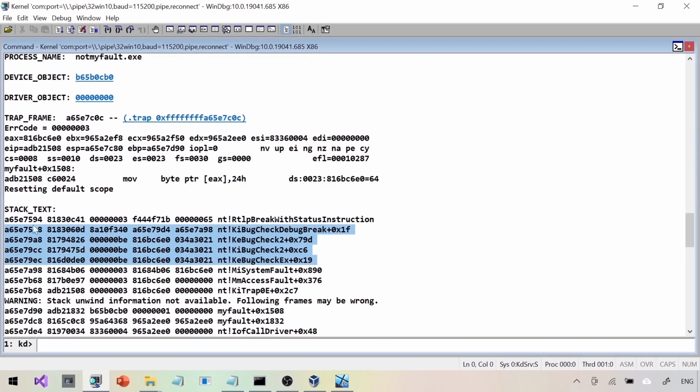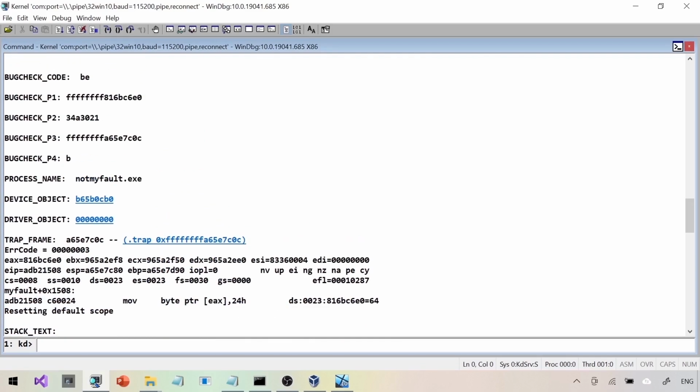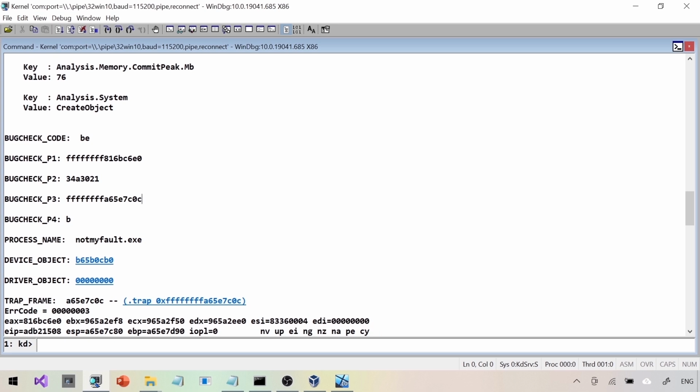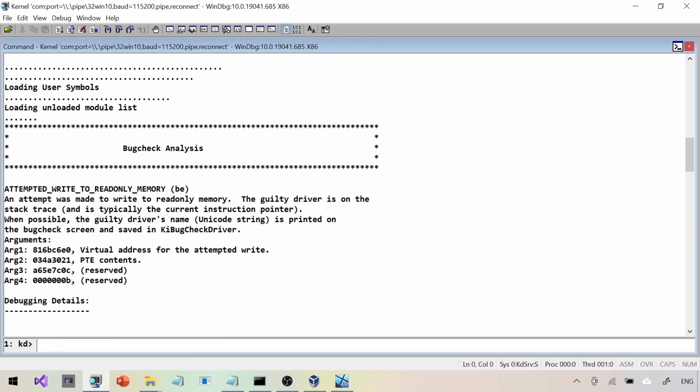Pretty much we are done with the analysis. We are getting the correct driver, everything. NotMyFault is on the stack, and that's what is being blamed by !analyze -v. For this kind of straightforward issues, all we need is !analyze -v. Now, let's do a little bit more.